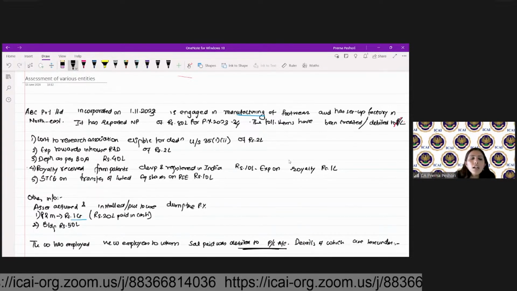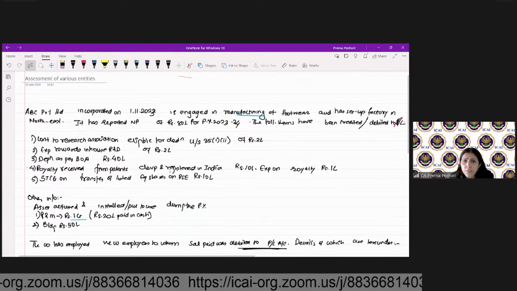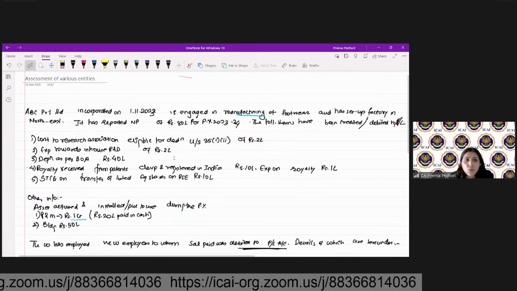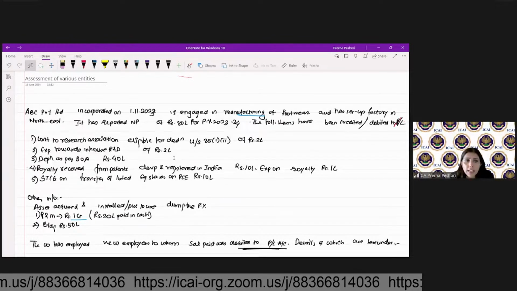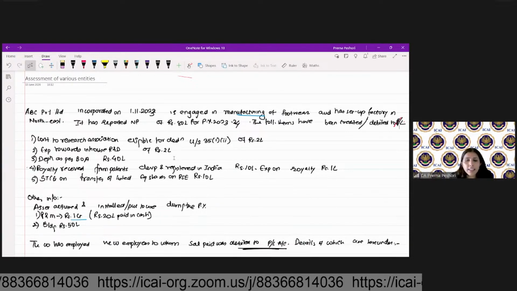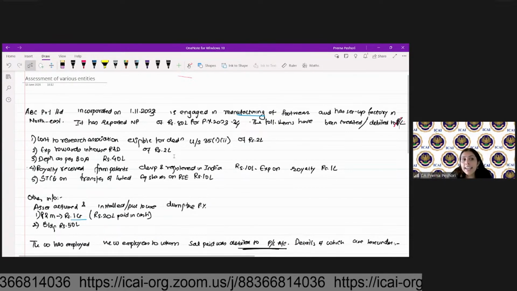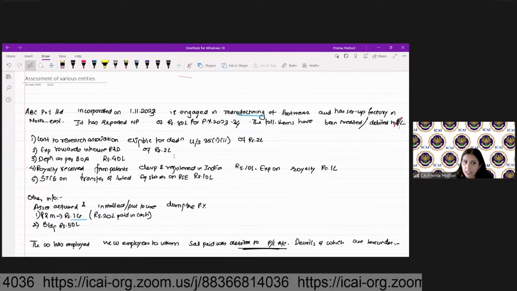Contribution to the research association eligible for deduction under 35(1)(2). Expenditure towards in-house R&D 2 lakh. Depreciation as per books of account 40 lakh. Royalty received from patents developed and registered in India 10 lakh. Expenditure on royalty 1 lakh. STCG on transfer of listed equity shares on a recognized stock exchange 10 lakh.